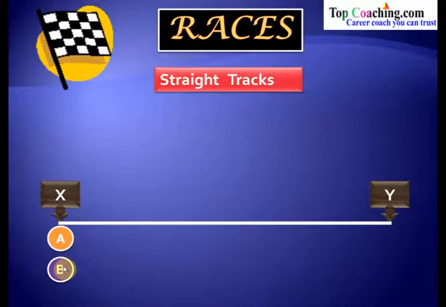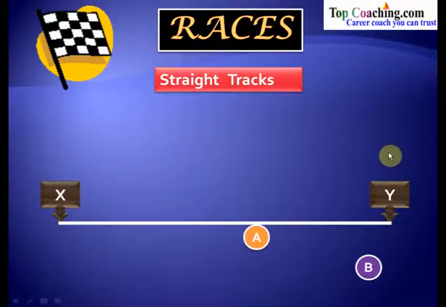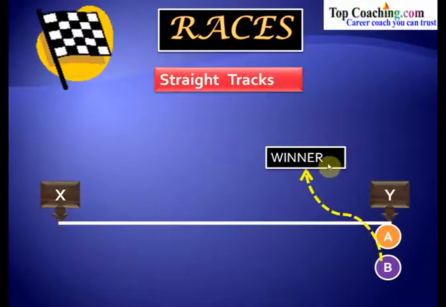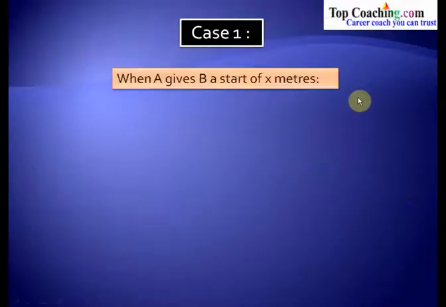Let us say that we have two participants A and B, and X denotes the initial point, the starting point, and Y denotes the final point. This is the point where both A and B have to reach so as to decide who is the winner. Now 1, 2, 3, go! Both run towards Y. Clearly B has reached Y before A, so B is declared the winner. So the person or the body which reaches the final point in the minimum time is called the winner of the race, and everyone knows this rule.